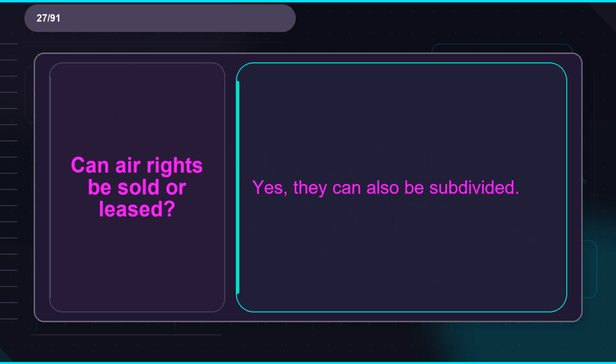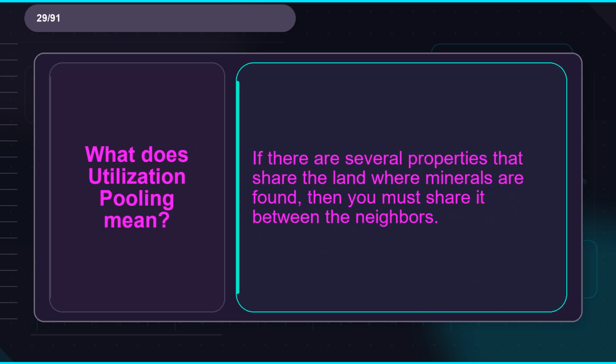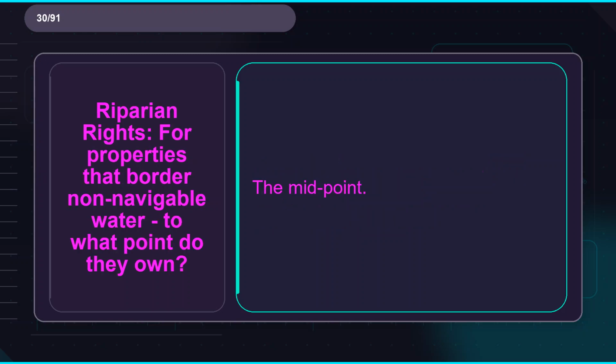Flashcard 27. Term: can air rights be sold or leased? Definition: yes, they can also be subdivided. Flashcard 28. Term: what are the implications of working under a 1099? Definition: there are quarterly tax payments and there is no health insurance or 401k. Flashcard 29. Term: what does utilization pooling mean? Definition: if there are several properties that share the land where minerals are found, then you must share it between the neighbors.